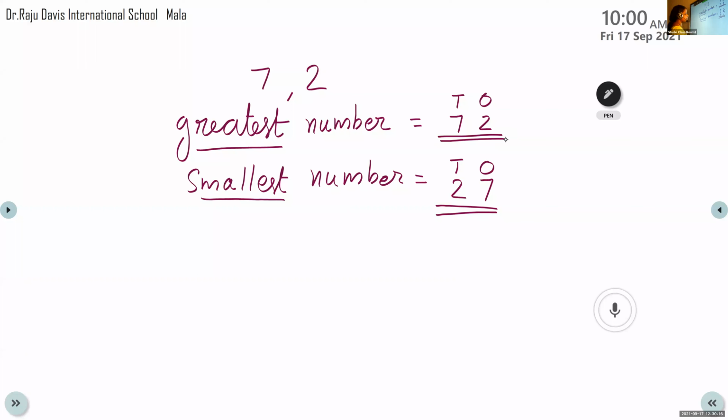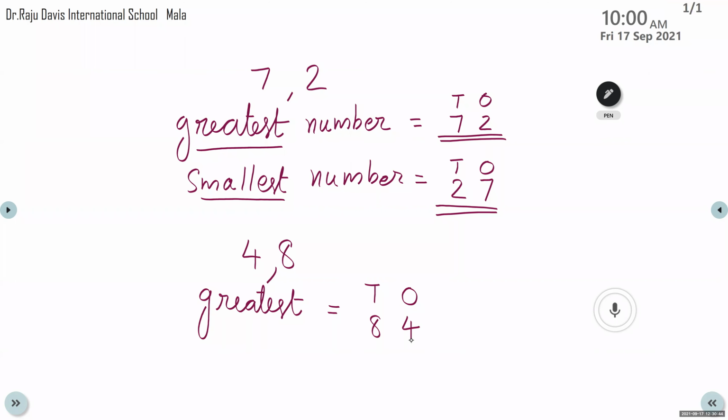Now let us see one more example. I'm giving you 4 and 8. Now let us see how we can form the greatest number. So let us write the places, tens and ones. In 4 and 8, which is the bigger digit? 8. Very good. So 8 we can write at the tens place. The next one we can write in the ones place. 8 tens and 4 ones. What's the number? 84. Very good.